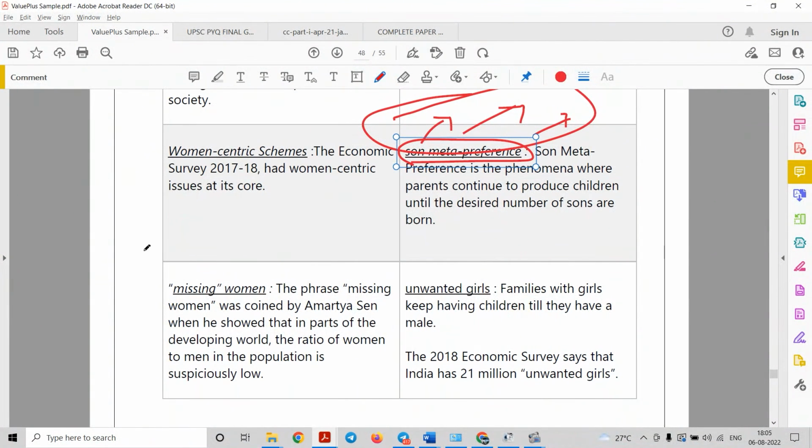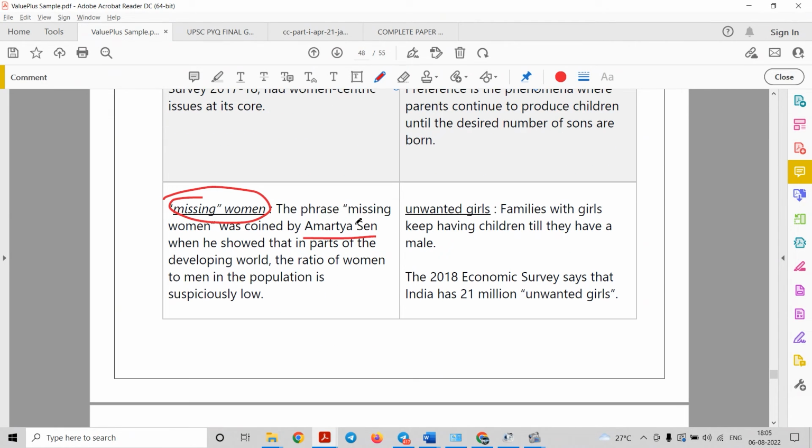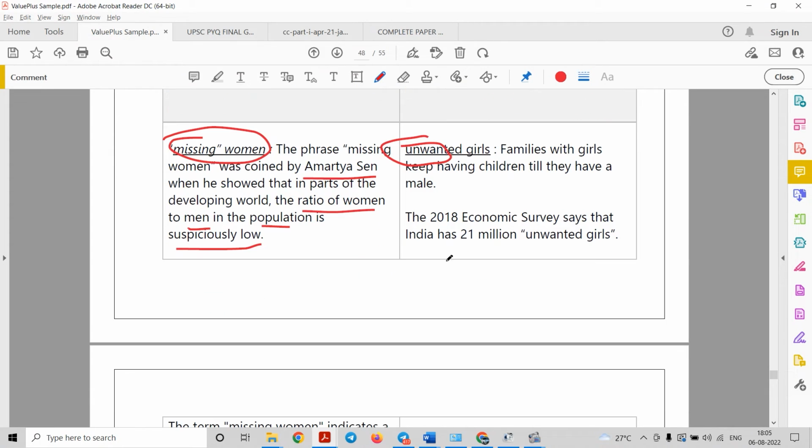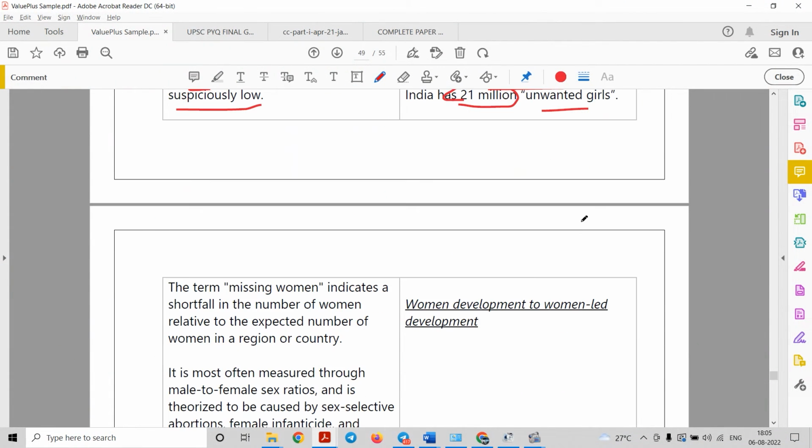Next, there are keywords like missing women, right? This was coined by Indian economist Amartya Sen. He said that in different parts of the developing world, the ratio of women to men in the population is suspiciously low. Again, there are some unwanted girls. It means that families don't want a girl child, and therefore if a girl is born, she becomes unwanted for them. So the 2018 Economic Survey says that India has around 21 million unwanted girls, right?